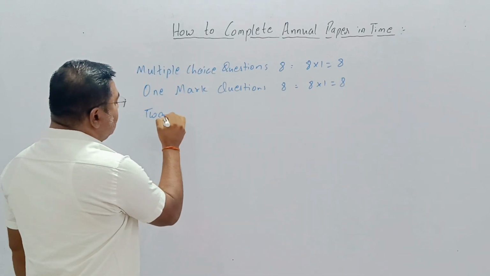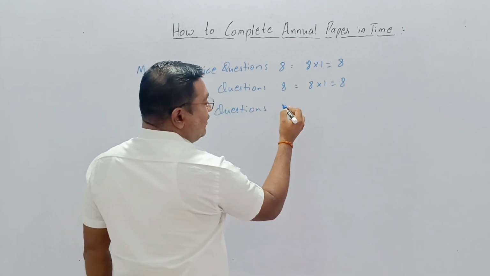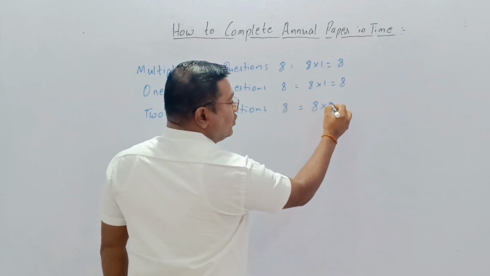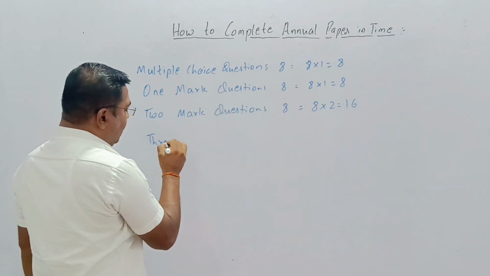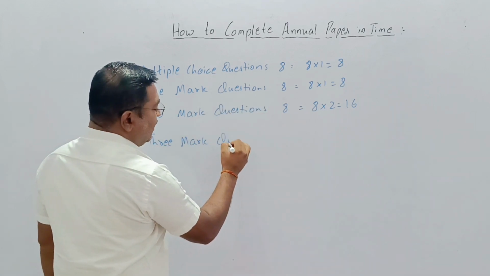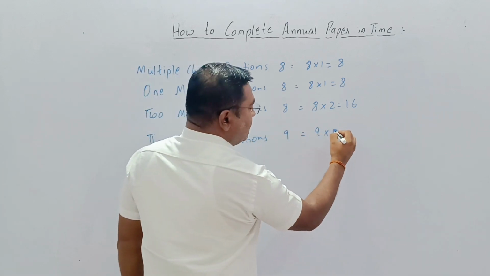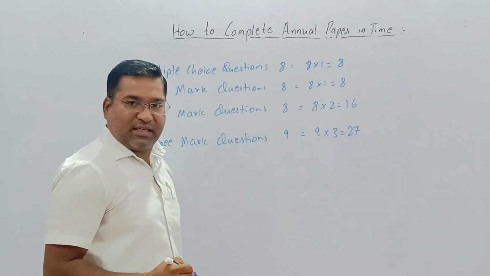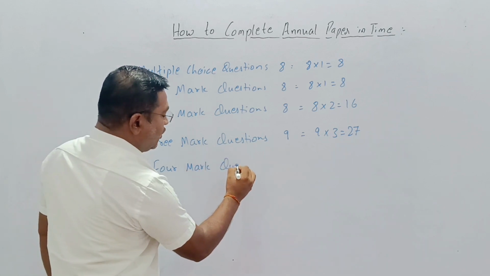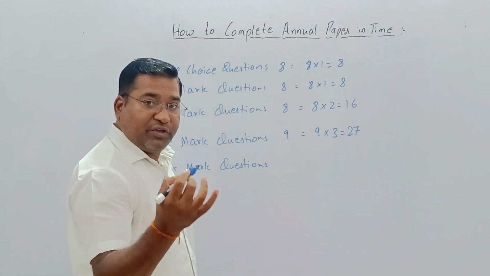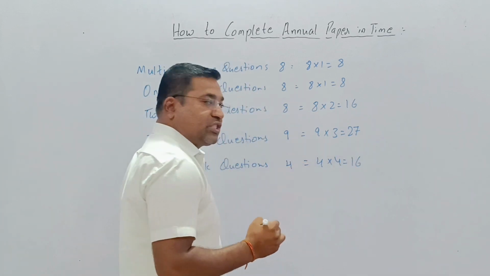Then there will be 2 mark questions. They will again be 8. 8 into 2 marks is 16. Then there will be 3 mark questions. They will be 9. So 9 into 3 marks, 3 nines are 27. Then there will be 4 mark questions, 4 questions will be asked. So 4 into 4 is equal to 16.